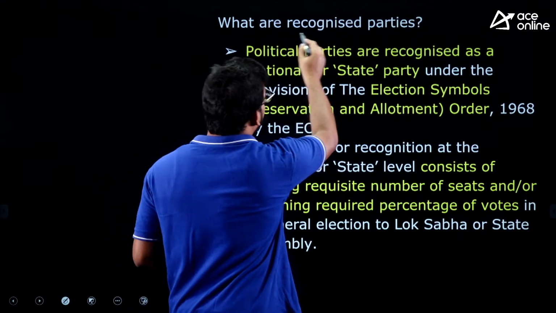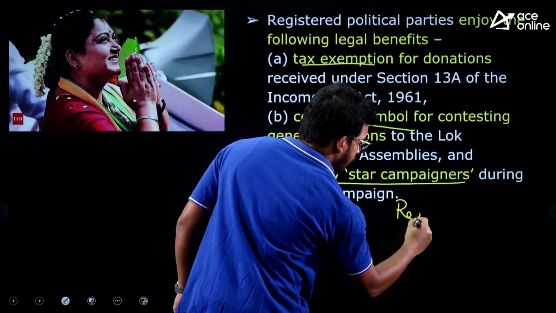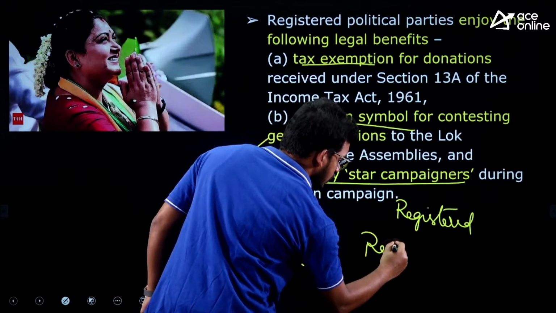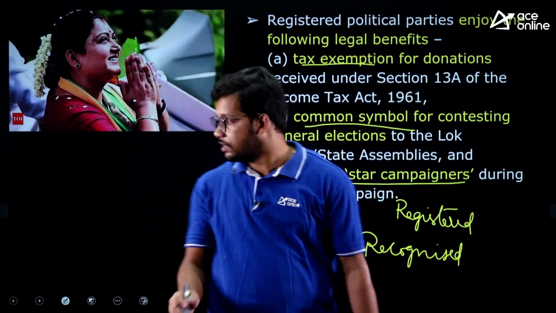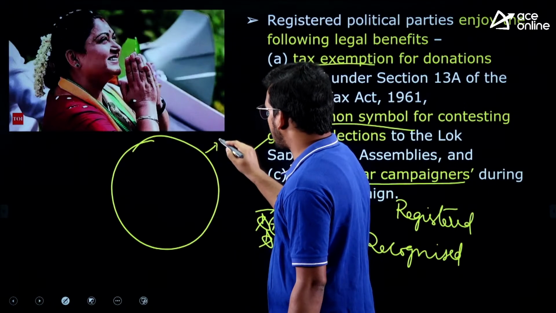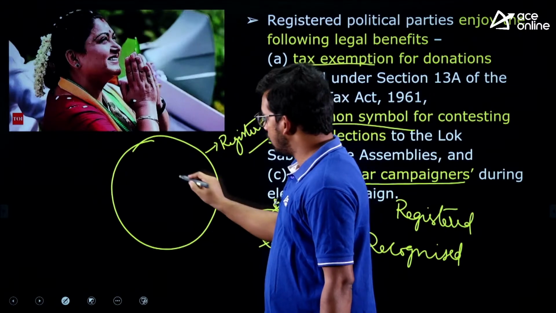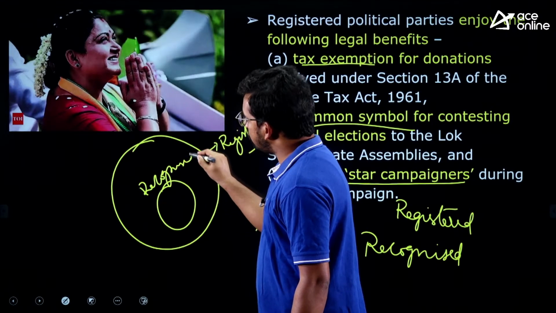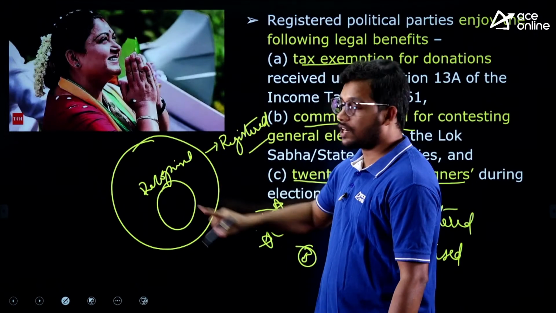Now, what are recognized parties? We have seen registered parties. Registered is different, and recognized is also different. If you take a Venn diagram, the bigger circle is registered parties, and the small circle is recognized parties. That means all recognized parties are registered parties, but not all registered parties are recognized parties.